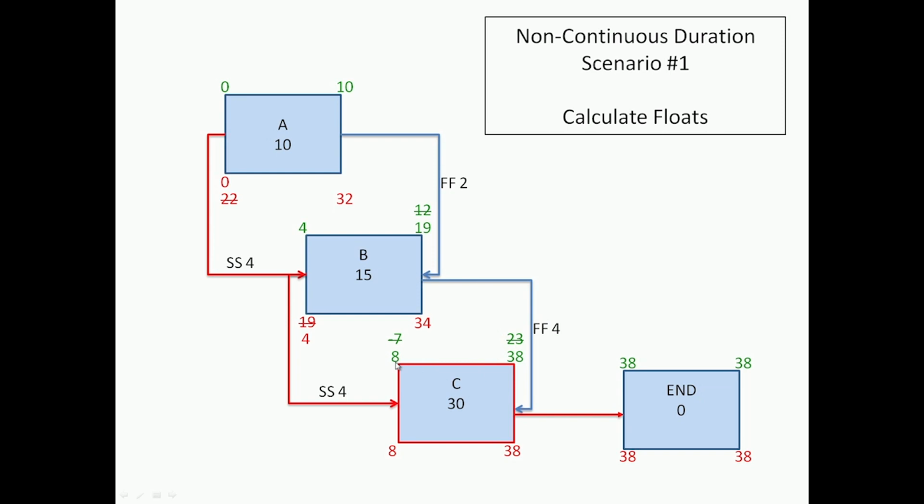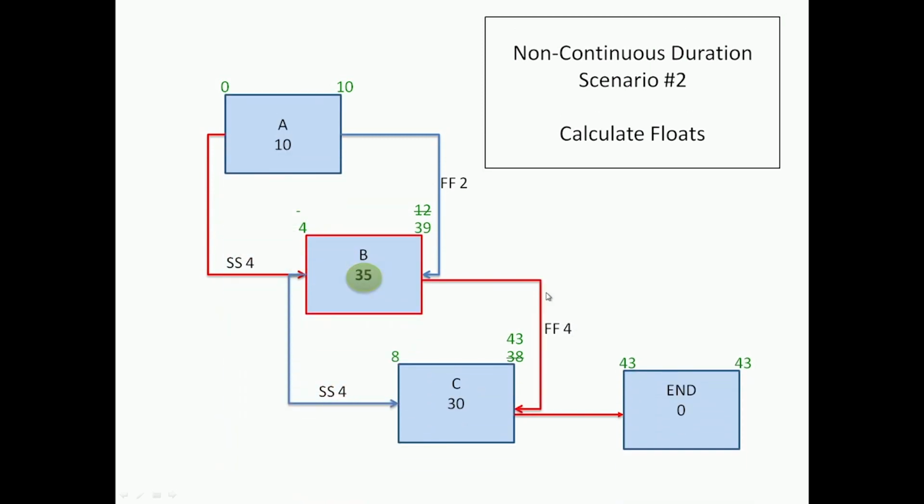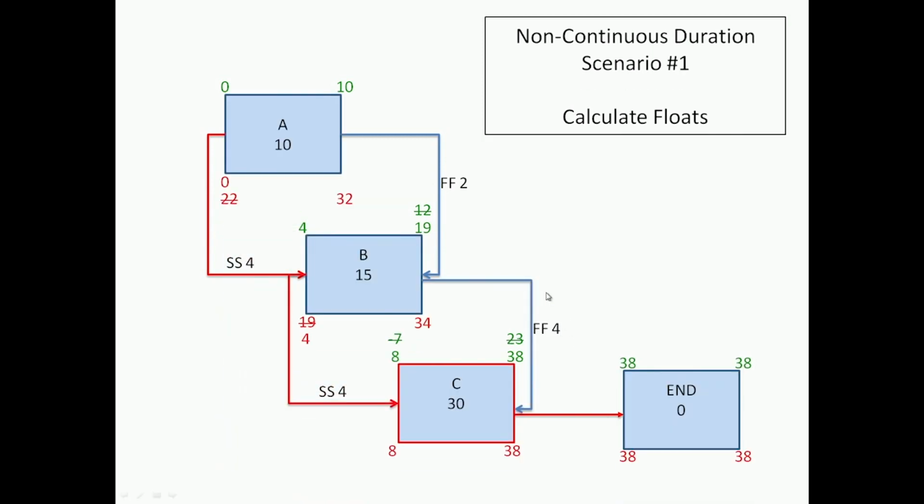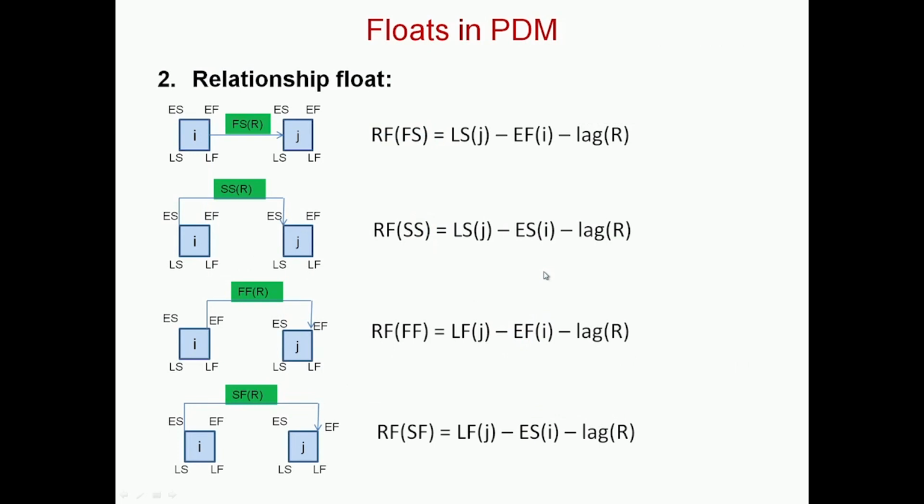Again, C has no start float and no finish float, but let us look at the finish float here. We have 38, which is the late finish, minus 19, minus 4. That would be the way this is calculated for the finish activity, and we have seen all of this in the formulae.